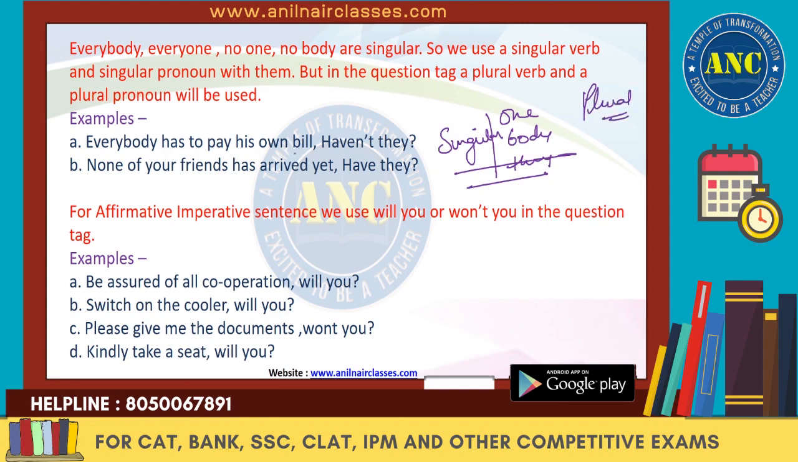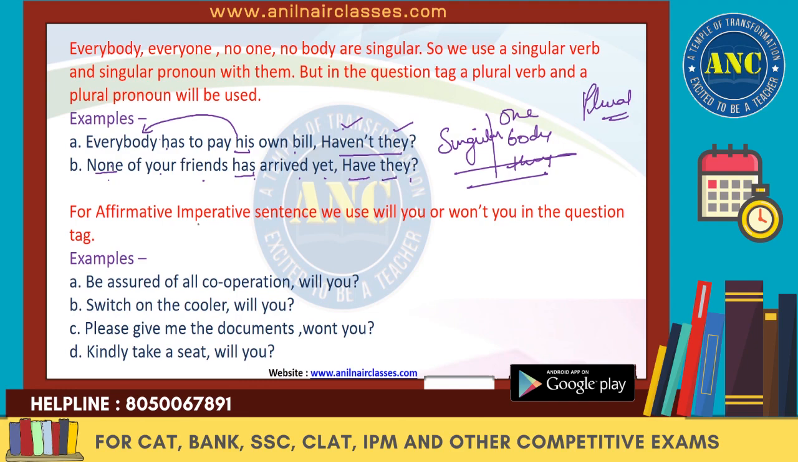Everybody has to pay his own bill. So we have used the singular pronoun his because it is everybody. But haven't they? Have is the plural. Although everybody is singular, we are using have. Although everybody is singular, we are using they. Clear? None of your friends have arrived yet. Have they? Now, none is singular, right? Verb is also has over here, but still we'll use have they.